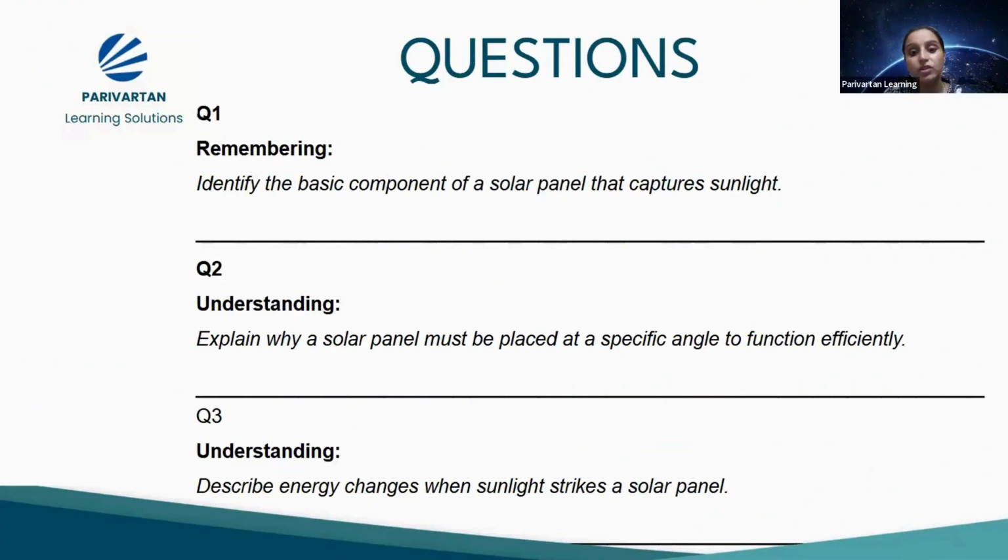Understanding, explain why a solar panel must be placed at a specific angle to function efficiently. What are you expecting them to write here, Ashika? If I ask you the answer, place it such that it should face the sun, to capture maximum sunlight. I think this question can also be presented in the form of 3 pictures, where the solar panel is placed at different angles and then asked at what angle. Which one is the better one?